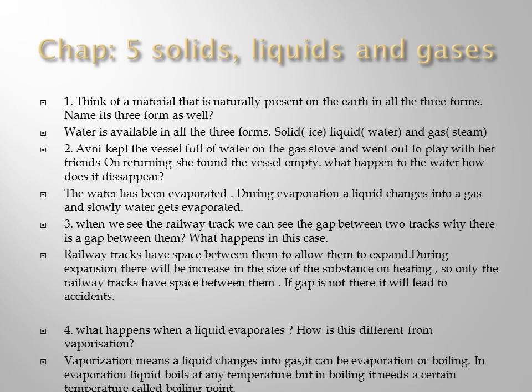And then the fourth one, what happens when a liquid evaporates? How is it different from vaporization? So there is a difference between evaporation and boiling. Vaporization means a liquid changes into gas. It can be done by two methods, the evaporation method or the boiling method. In the evaporation method, the liquid can change at any temperature. At any temperature, the liquid will be converted into gas. But in boiling, it needs a certain temperature called the boiling point. So this is how evaporation is different from boiling.